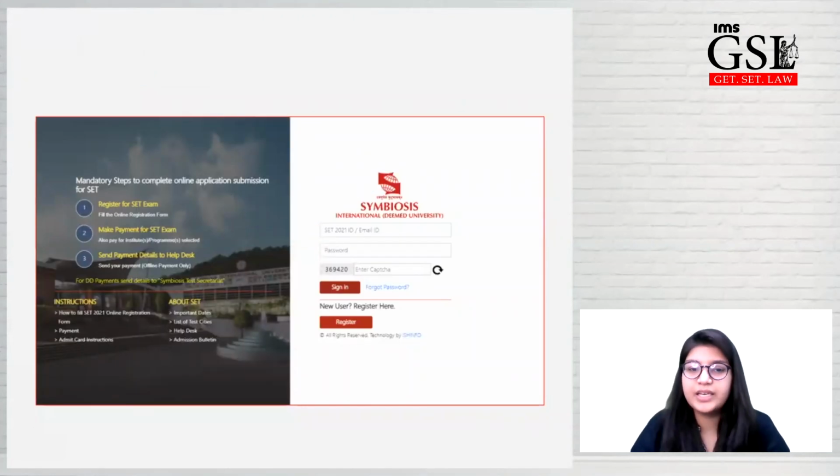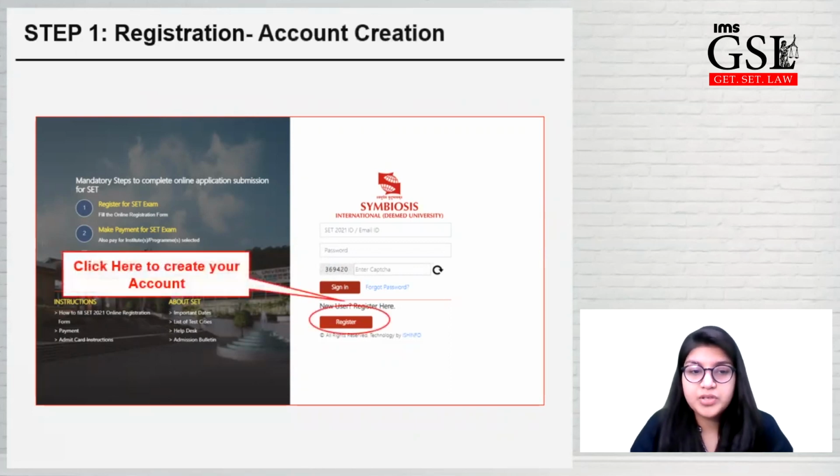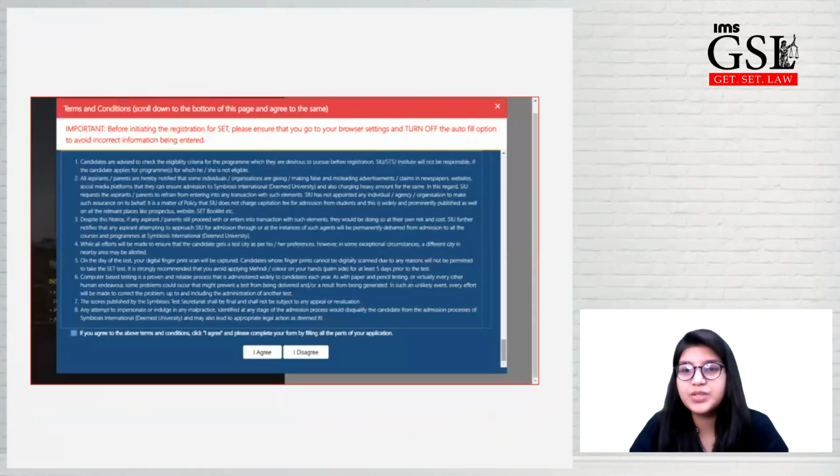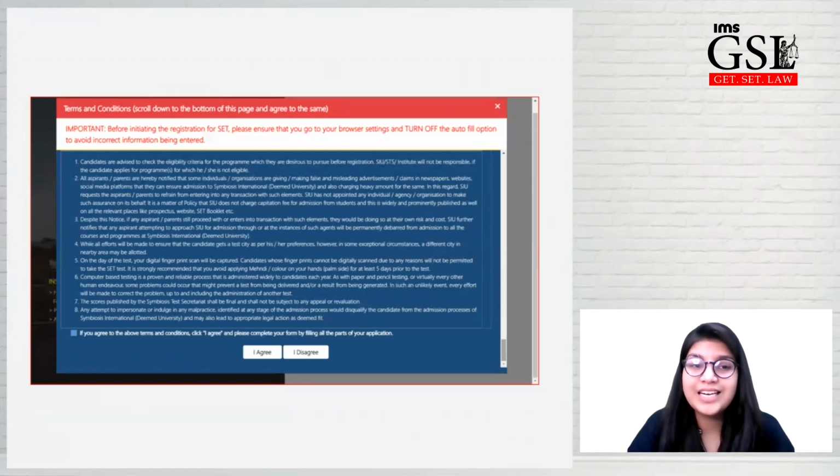People who have already registered can enter their SET ID or email ID and password and sign in. People who have not registered can click the register option and fill out their basic details. As soon as you click register, you'll be directed to the terms and conditions page.